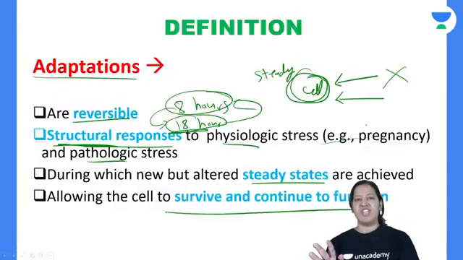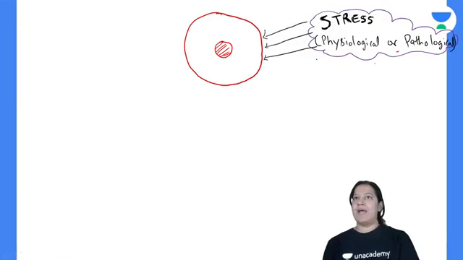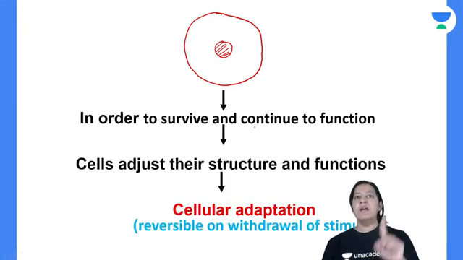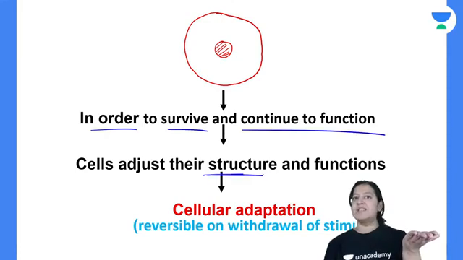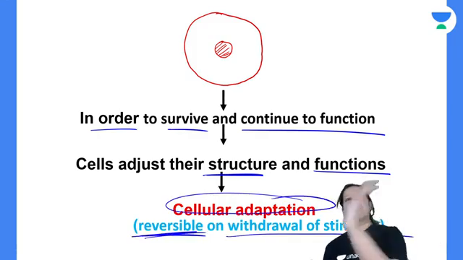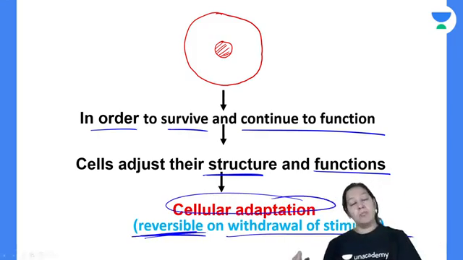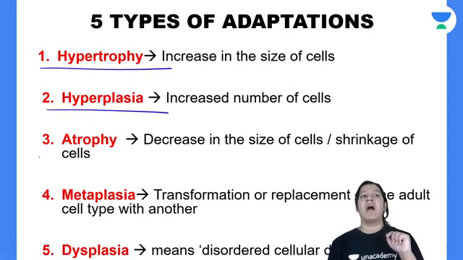So it is a difficult definition, but you can split it into 4 parts to understand it. So the same cell, under any stress, physiological or pathological, the first thing, in order to survive and continue to function, the cell will do some changes in the structure and function, and those changes are known as cell adaptation, and these are always reversible. On withdrawal of the stress, the cell will again come to its normal structure which was previously. Now there are 5 types of adaptations, as we all know: hypertrophy, hyperplasia, atrophy, metaplasia and dysplasia.